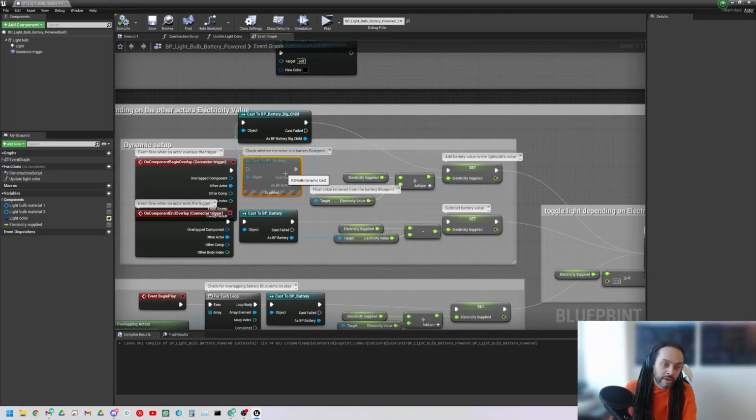So if you have any questions now about casting, it's like you're casting multiple things. So now I wanted the medium battery and the large battery to turn it on, but not the small battery because it was a high powered light. So could you cast for multiple?